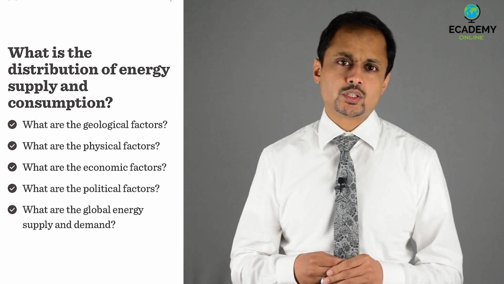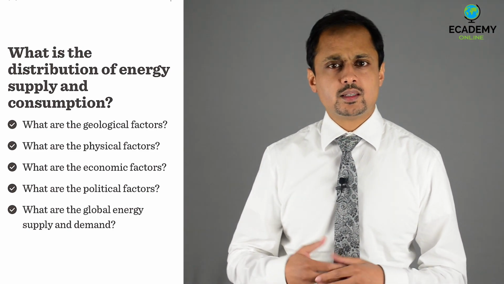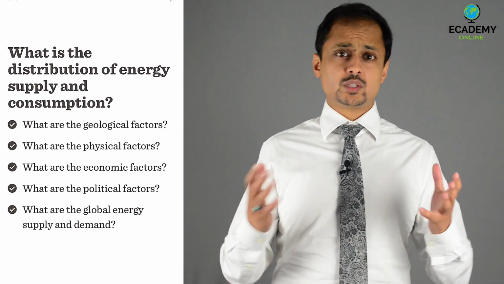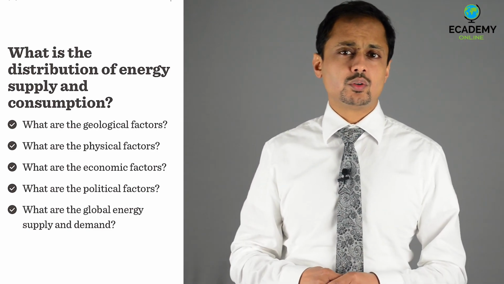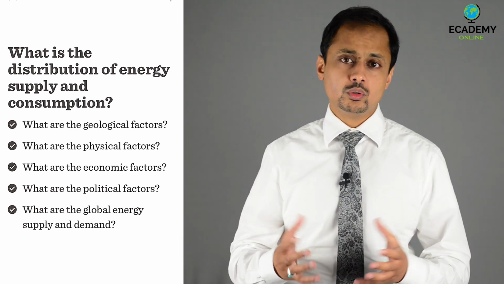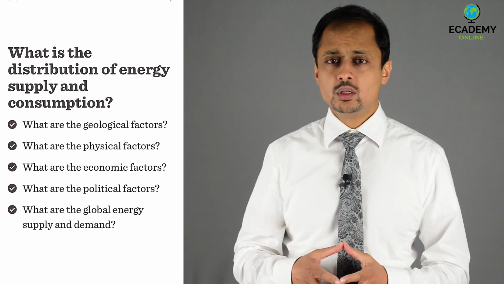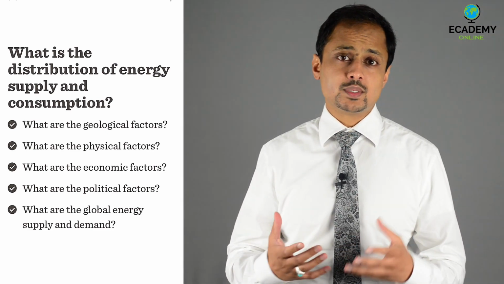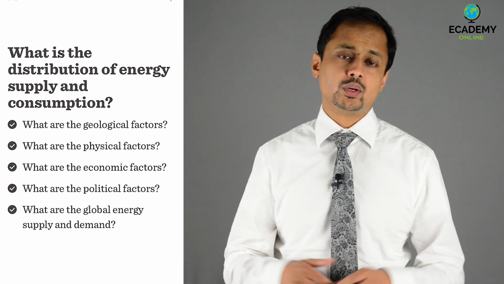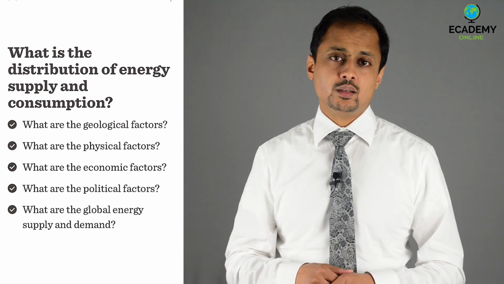Lower income countries consume less energy per person as they are less able to afford it. Lifestyles are not dependent on it. Some countries don't consume much energy per person but consume a lot overall because they have a large population. So for example, Brazil consumes less energy per person than Ireland but has a higher total energy consumption.